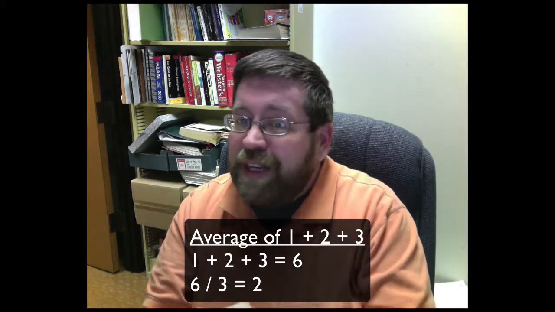A couple of you that I spoke with were having difficulty in homework assignment 1, not because you didn't understand the programming, but I think because you weren't really thinking through what it was you were trying to do. It's easy to get caught up in, oh, what type of programming do I use for this, and not think about, well, okay, if I want to get an average, how do I calculate an average? Is there some programmatic thing that I missed, or do I just add the 3 things together and then divide them by 3? I think that might have thrown a couple of you for a bit of a loop.